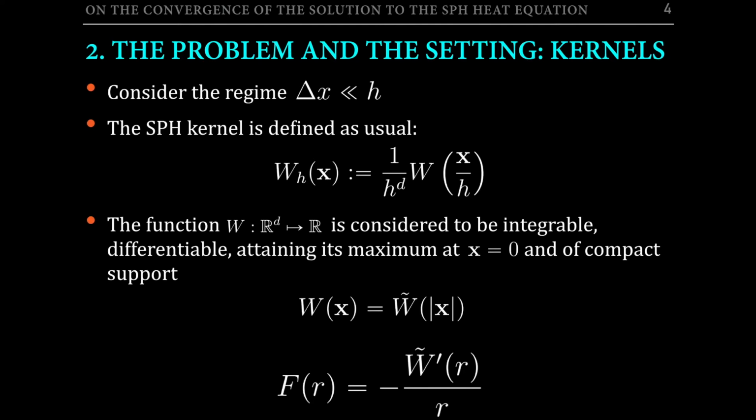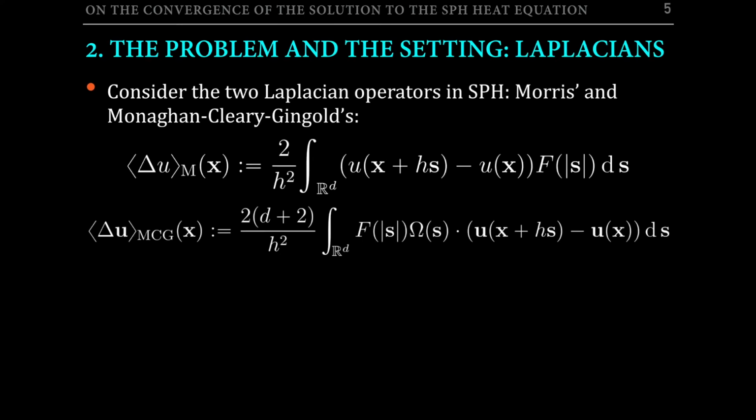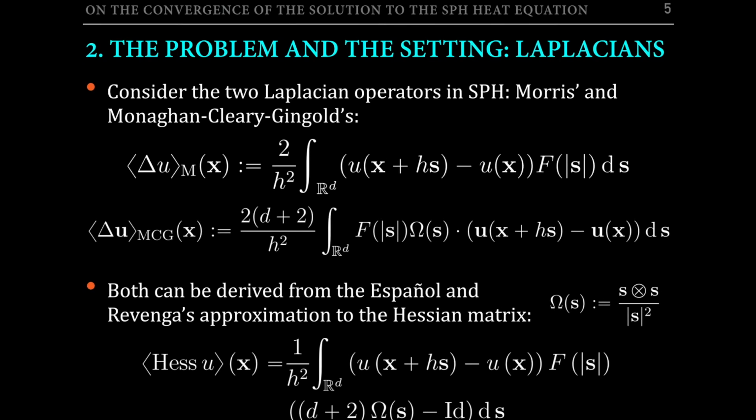Already, the function f allows to write the SPH Laplacian operators in a very simple way. Let me show you. Here you have the Morris Laplacian operator on top and the Monaghan Cleary-Gingold's approximation below. Note that the Morris Laplacian is applied to a scalar field, while the Monaghan Laplacian is applied to a vector field. These two expressions are relatively simple and are both of them written in terms of the function f. We also have this function omega here, defined as follows, and representing the matrix of the orthogonal projection. Both Laplacian operators can be derived from the SPH approximation to the Hessian matrix given by Español and Revenga, whose formula is the following.